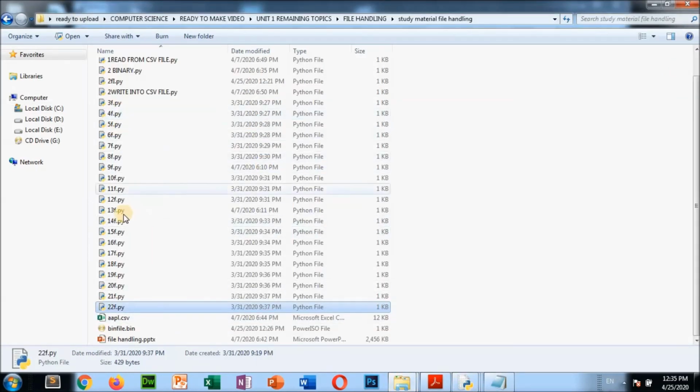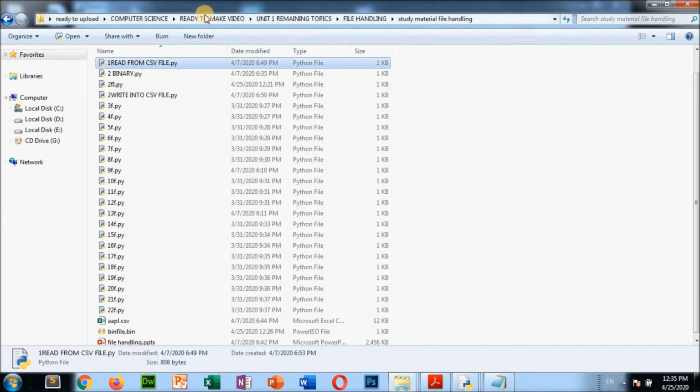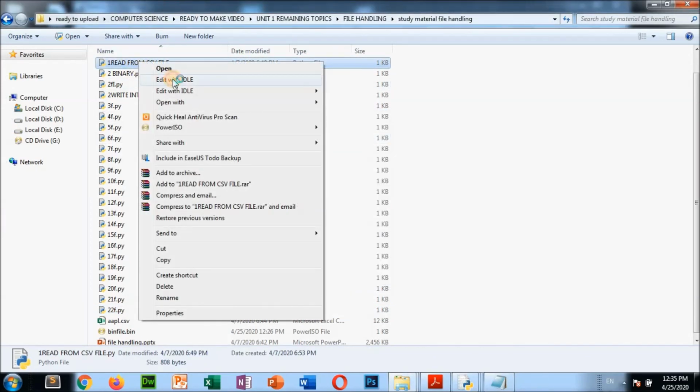So these are some examples of how to read and write into a file. Here about the CSV file you also have to know, how to read from a CSV file and write into a CSV file. That is the comma separated value file. So here in the CSV file, read from a CSV file.